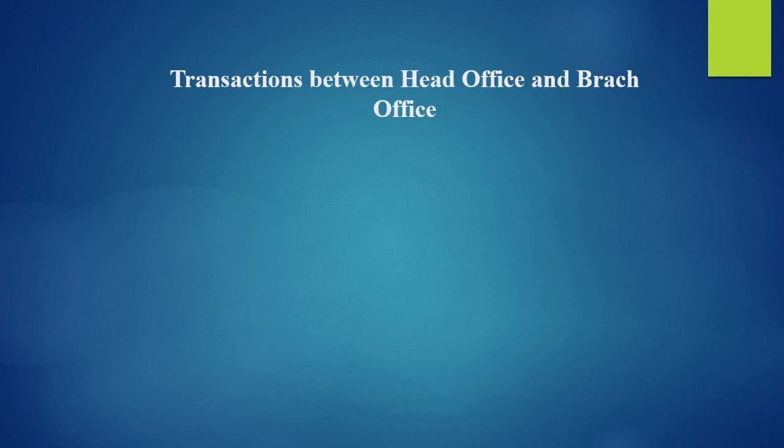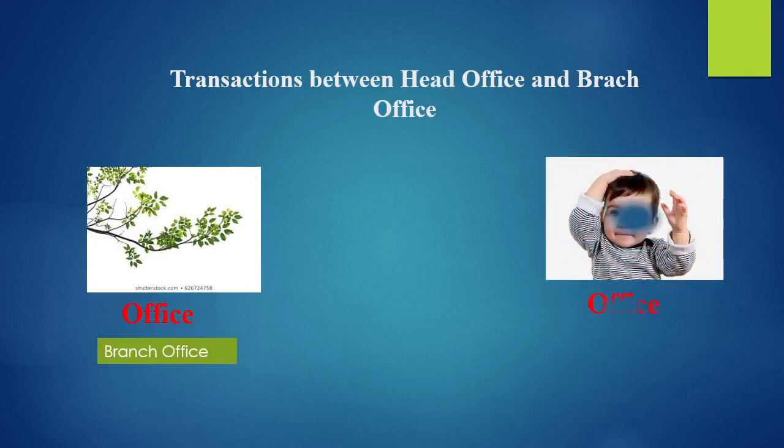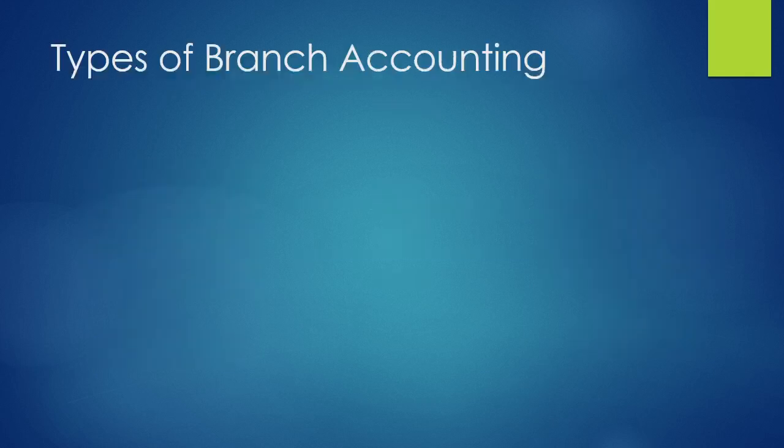Of course, the transaction between the head office and branch office will be in this format. The head office will send the goods to the branch office to make the sale, and the branch office will sell the goods and return the cash to the head office. So, it's a simple transaction between the head office and the branch office.